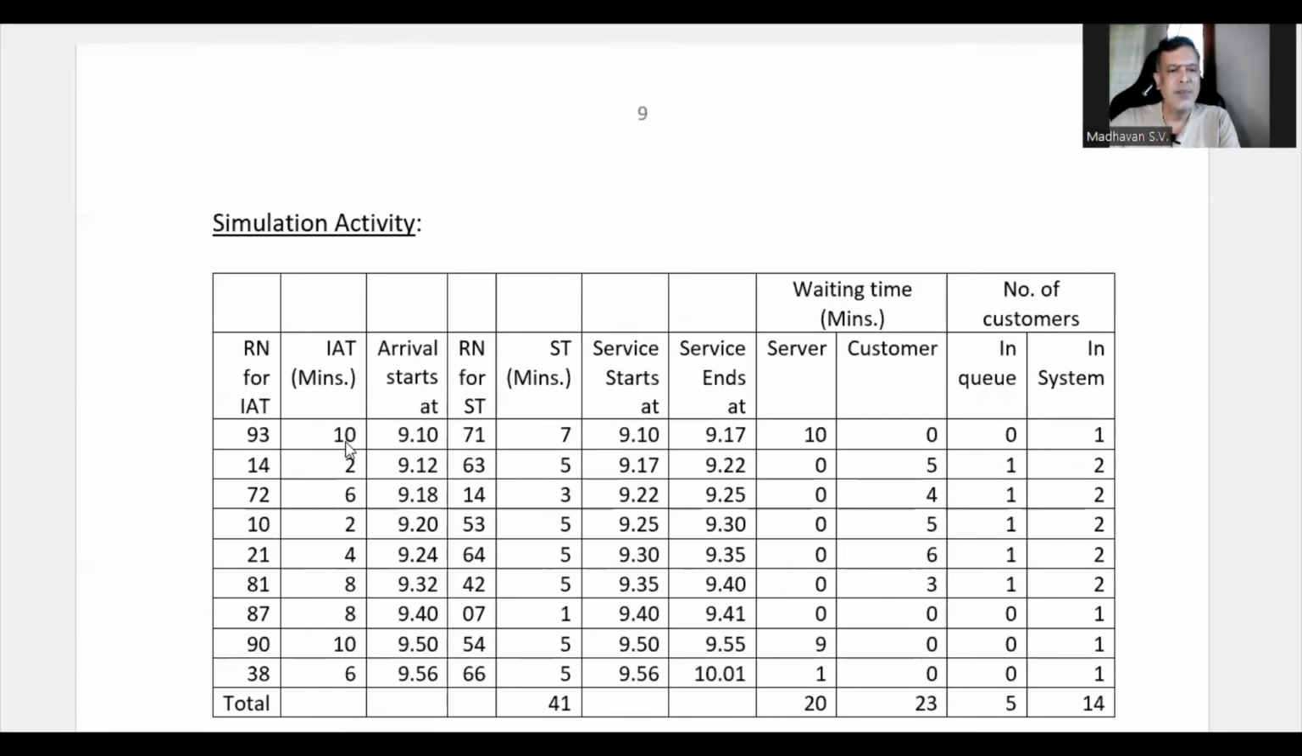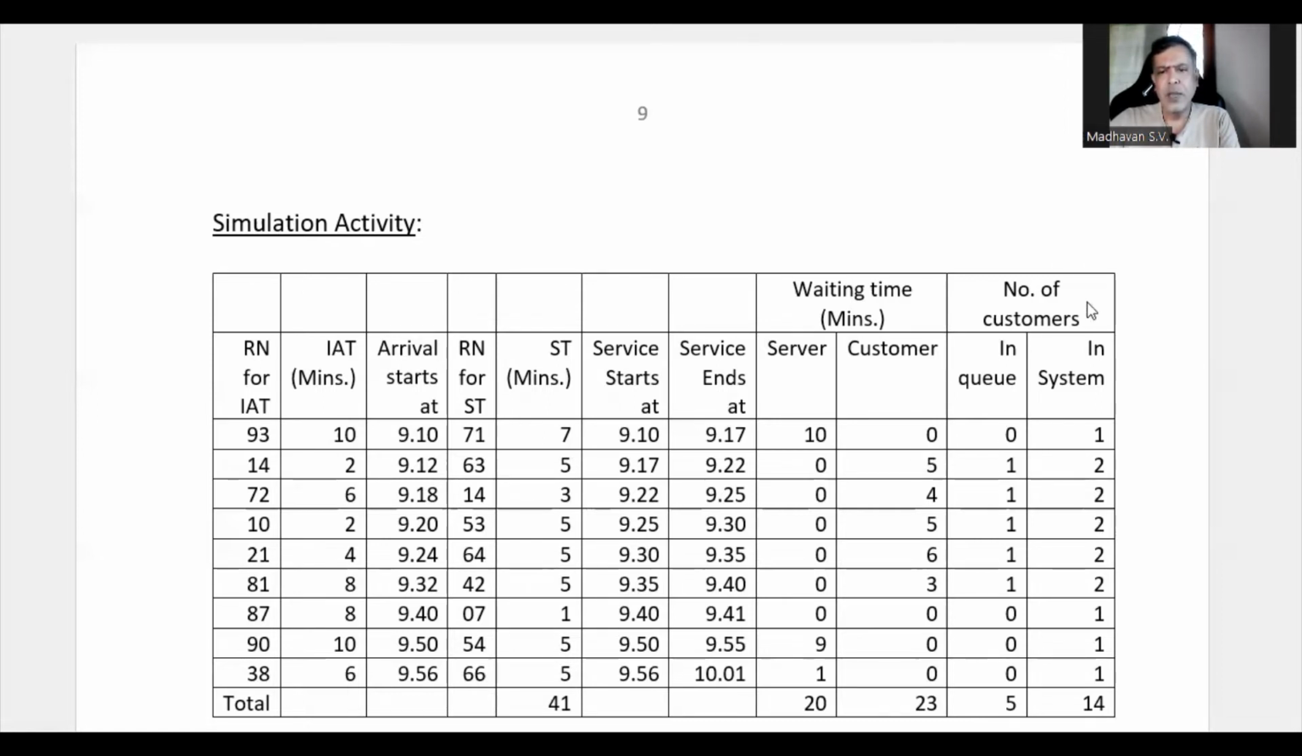9 hours plus 10 minutes. It starts at 9:10. Then the service taken is 7 minutes, which means the service ends at 9:17. Now, the server servicing is waiting for the first 10 minutes, because only after 10 minutes is the first arrival happening. That means the server is waiting for the first 10 minutes, whereas the first customer does not wait at all. As soon as he enters, the service starts. So it is a zero waiting time for the first customer.